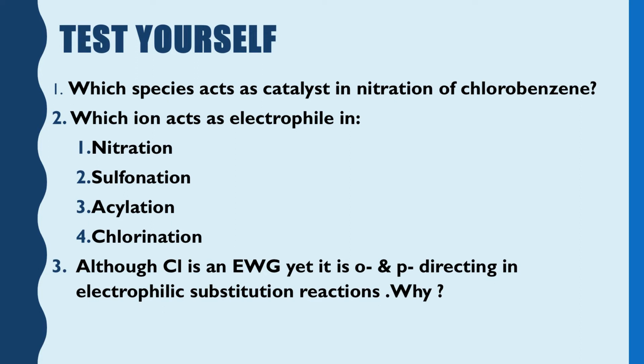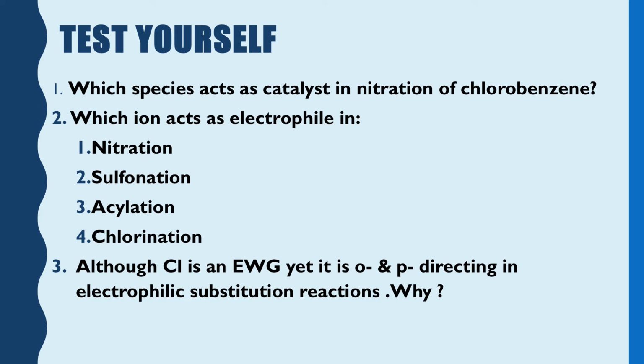So, try to answer in your copy and I will show you the answers. Then the next question is, which ion acts as electrophile in nitration? Yes, I think the students are trying to answer it. Nitronium ion NO2 plus, very good.